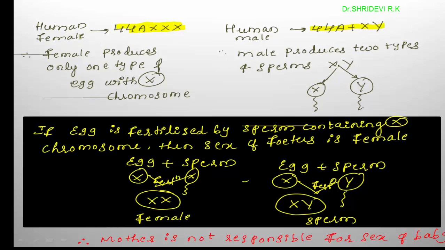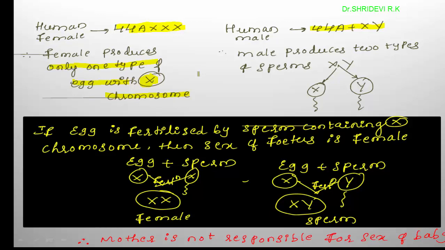That means the female in humans is producing only one type of egg throughout her life. Till the end of the menstrual cycle, or till reaching the menopause condition, she is producing all the eggs carrying only the X chromosome. That means the human female is homogametic. She is producing only one type of egg. All the eggs are carrying only the X chromosome.